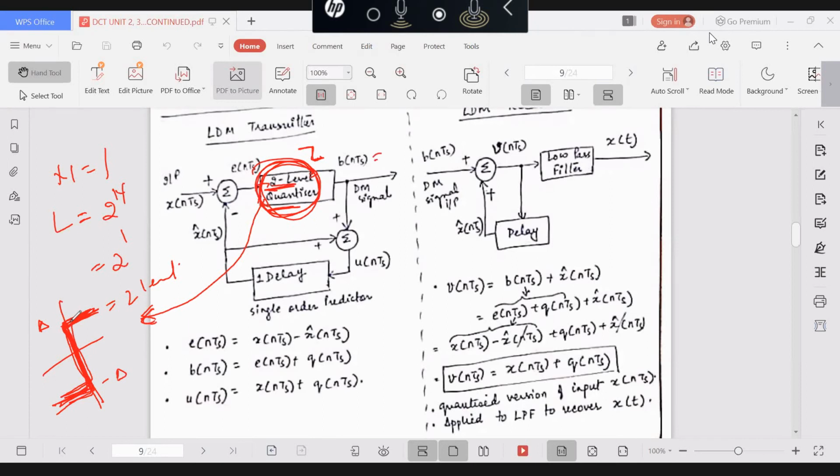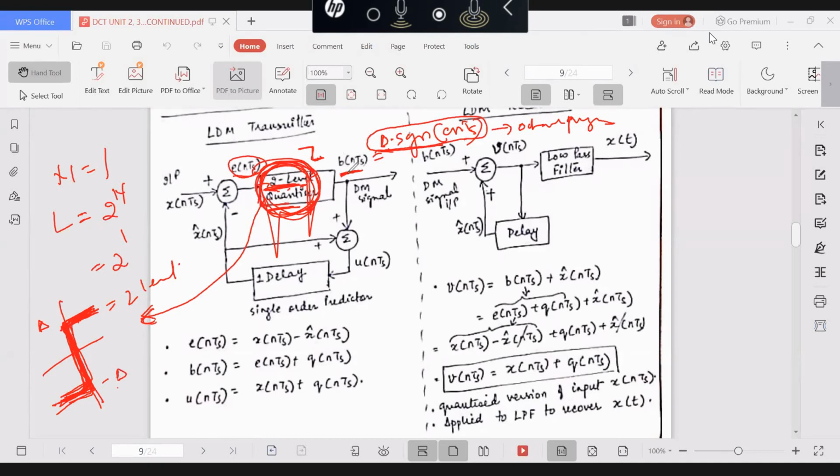Therefore the equation of the output signal b(nTs) is expressed as delta into signum of e(nTs). Why am I specially writing this? Because this expression is used in the Octave programming. From where has delta into signum of e(nTs) come? Because e(nTs) is applied to a 2-level quantizer, whose characteristic is approximated to a signum function, plus delta and minus delta.